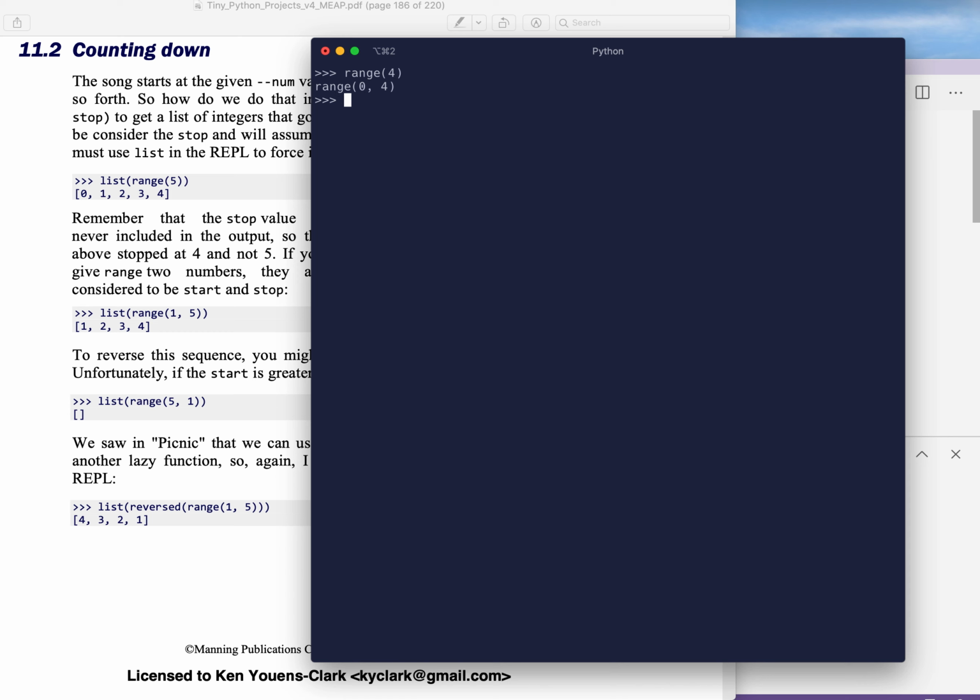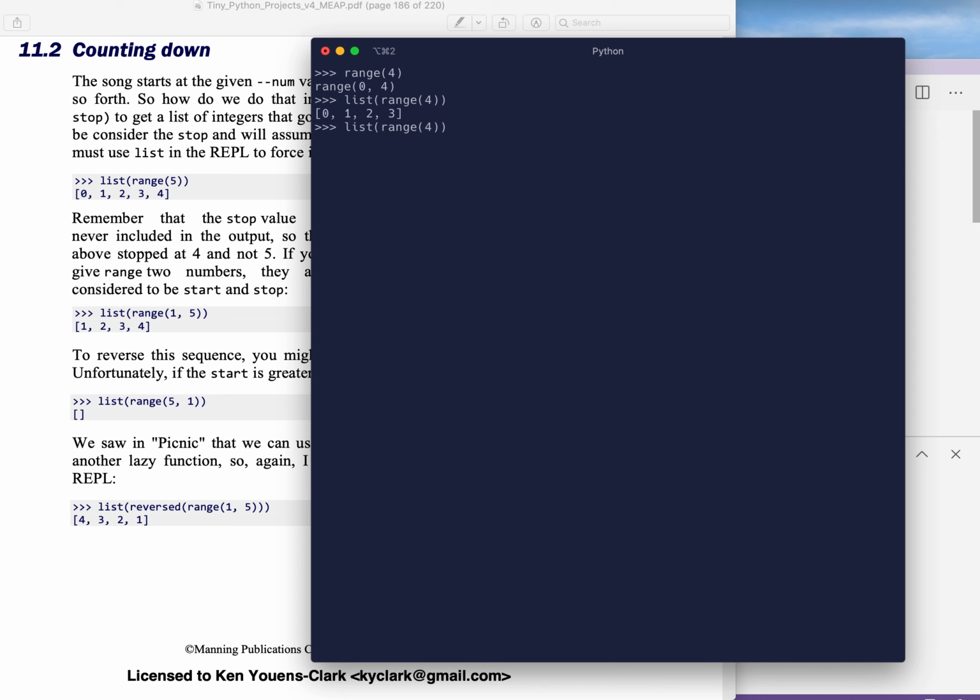If I say range 4 here in the REPL, it's going to produce this range object, this thing that will produce the numbers when we actually want them. This is an example of a lazy function. So if I want to actually produce those values, I have to say list. Well, it doesn't actually give us the 4th one. So okay, it won't include the last number.